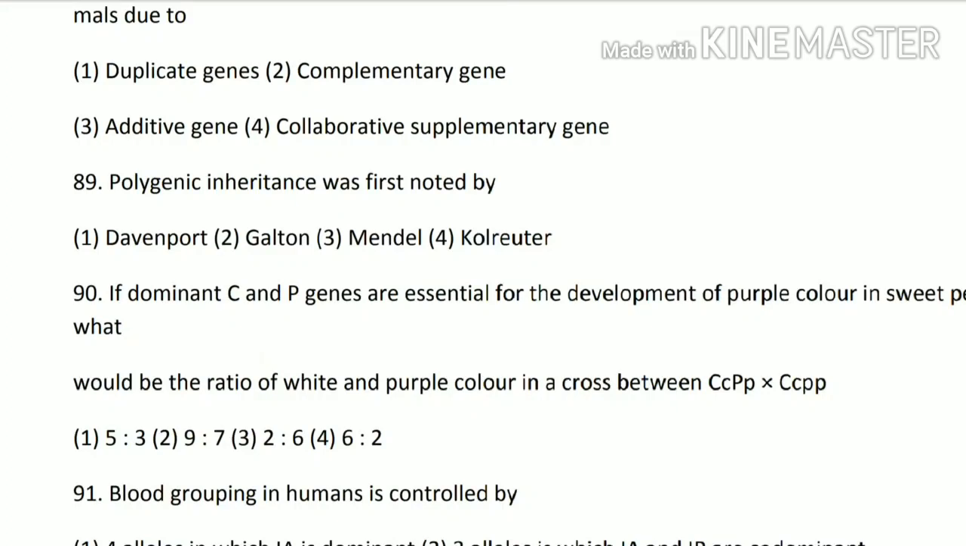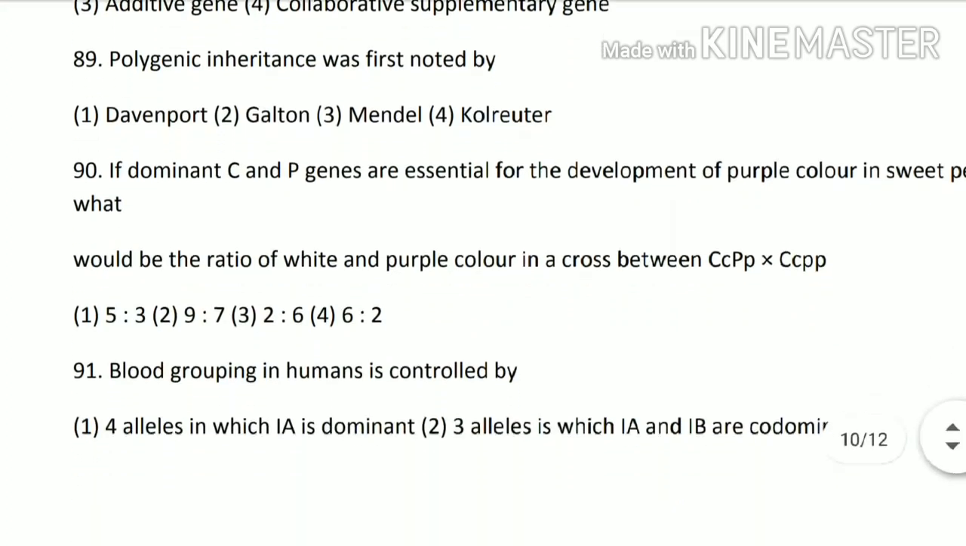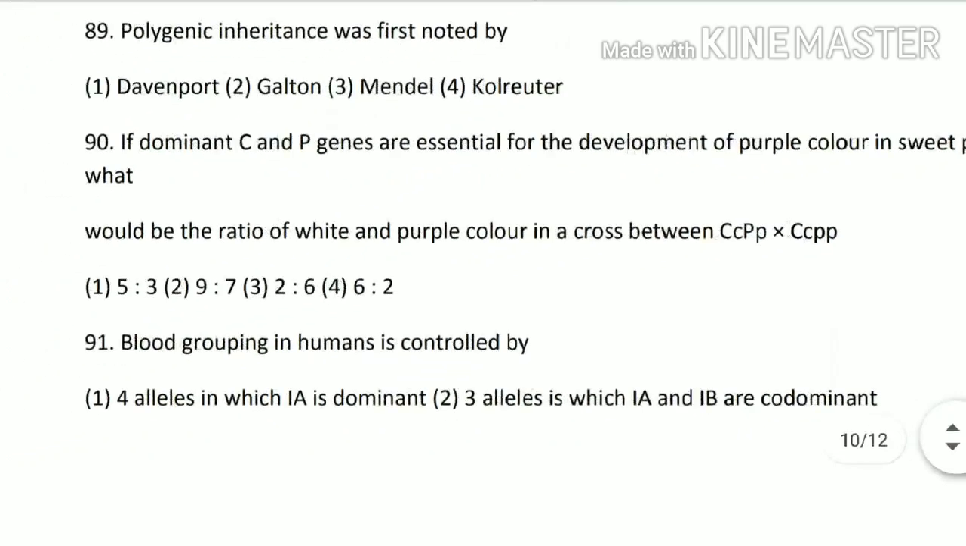Next, 90th question. If dominant C and P are essential for the development of purple color in sweet pea flowers, what would be the ratio of white and purple color in a cross between capital C, capital P, small p, cross capital C and capital small p? So its answer is number 1, 5:3.